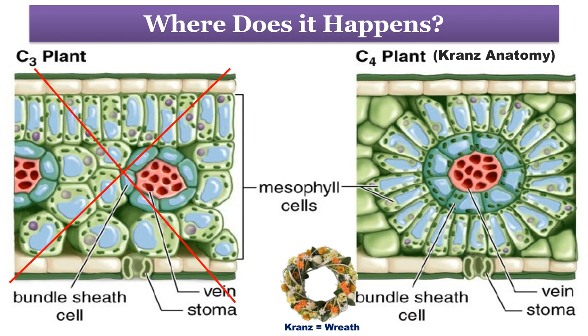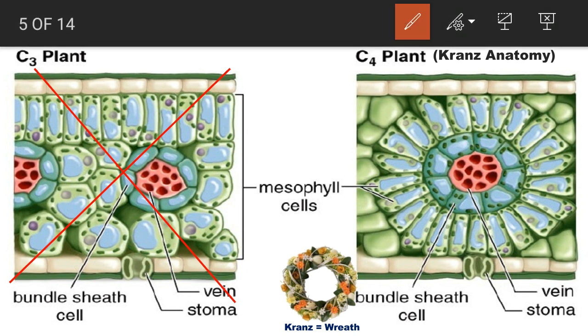As I said earlier, such an anatomical arrangement is called Kranz anatomy because Kranz is the German word for wreath. A wreath is an arrangement of flowers and leaves in a circular shape used as decoration. Because of such a circular arrangement of bundle sheath and mesophyll cells, this is called Kranz anatomy.